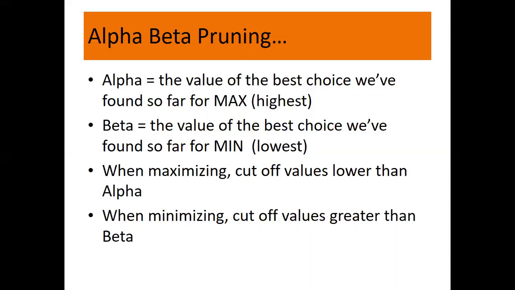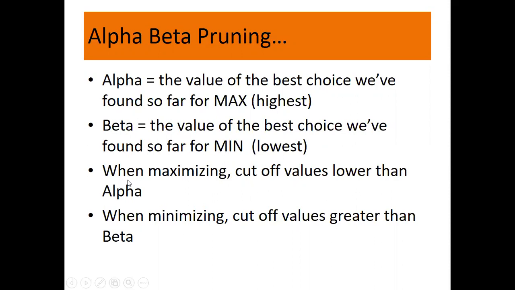What is the job of min? Min is expressed with beta. Min will play in such a way that max should not win the game, so its utility value will always be minimum. So alpha is the value of the best choice we have found so far for max, and beta is the value of the best choice we have found so far for min. When you're maximizing, cut off the values lower than alpha, and when minimizing, cut off the values greater than beta. So remember these two lines.